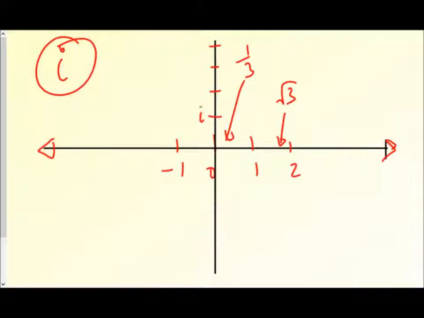So that i would go there, 2i, 3i, 4i, and then why not negative 1i, negative 2i coming down this way. So we have a number line, the horizontal one is for real numbers, and a vertical one like that for imaginary numbers.